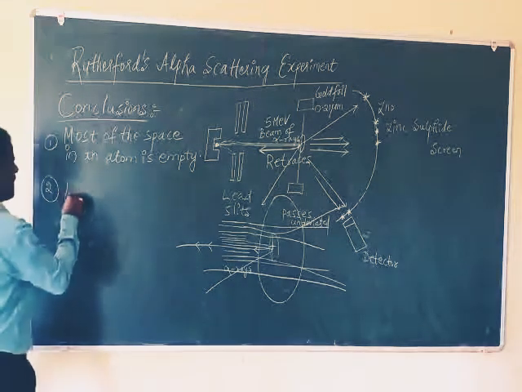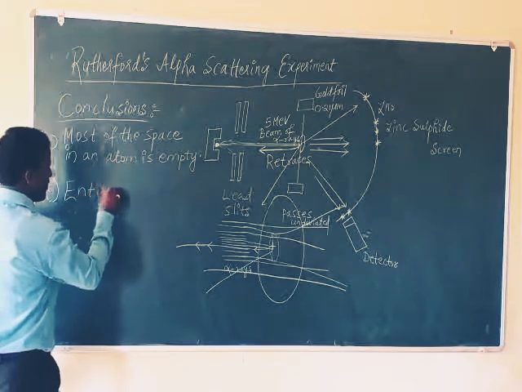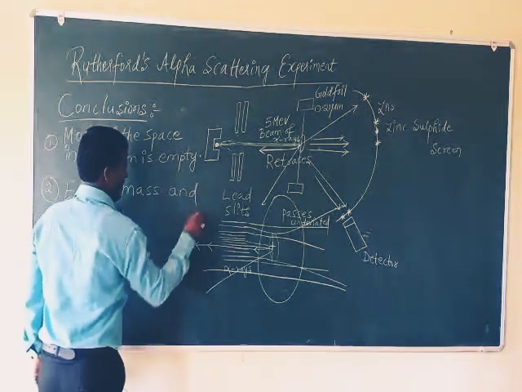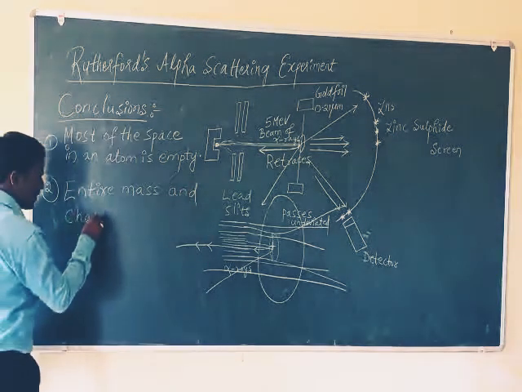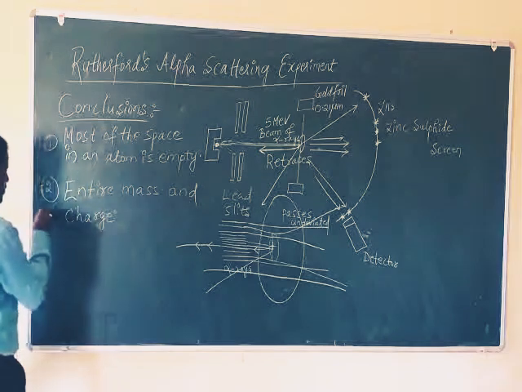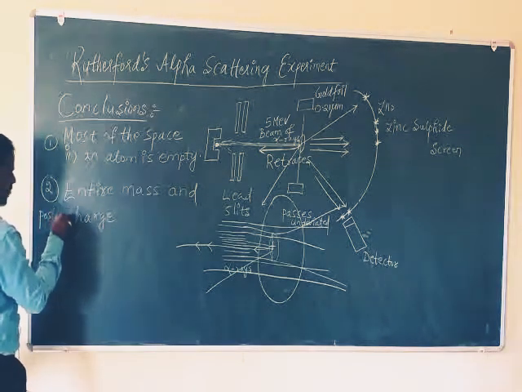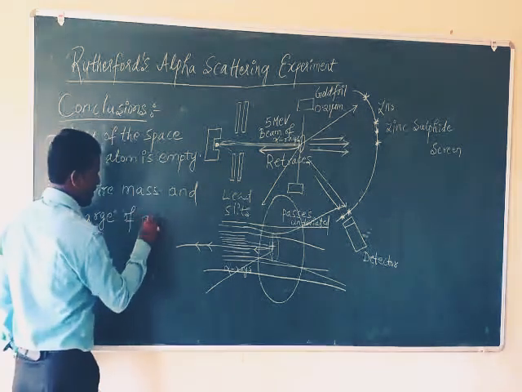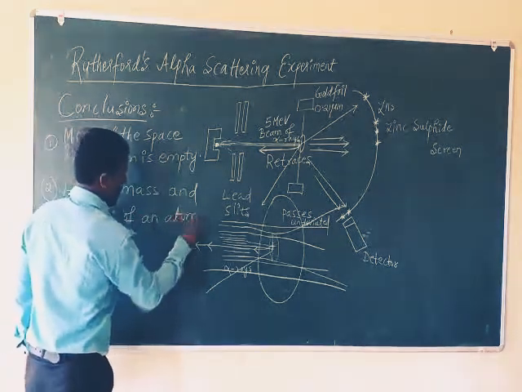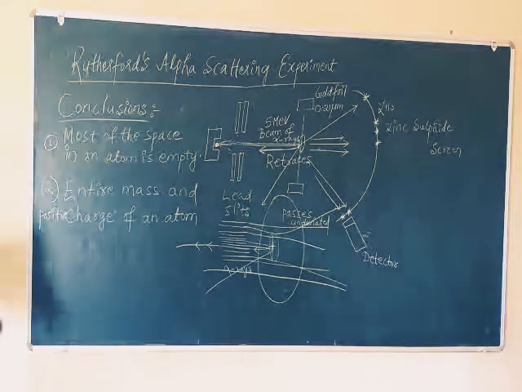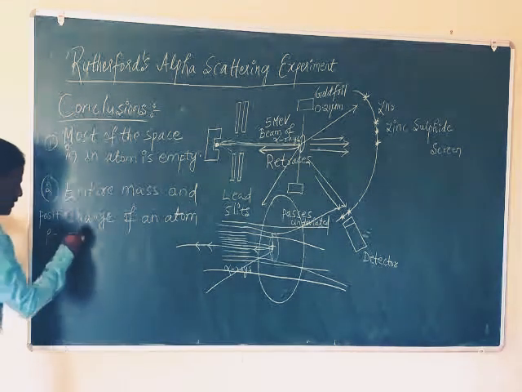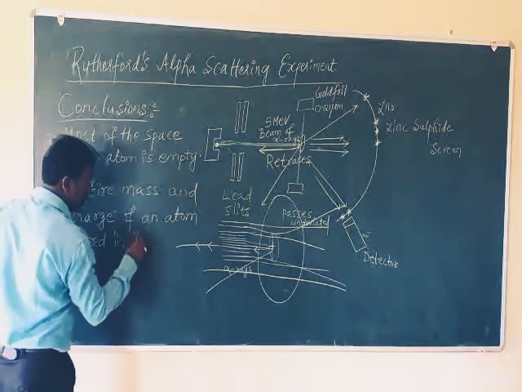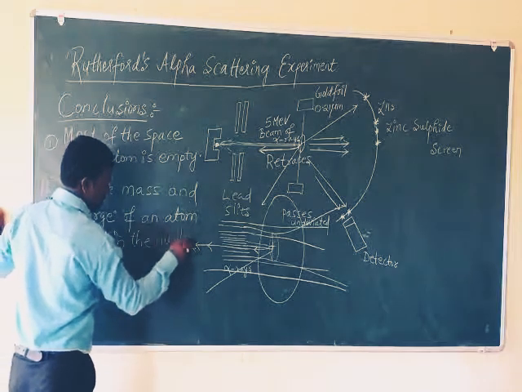Second point, entire mass and positive charge of an atom is stored in the nucleus.